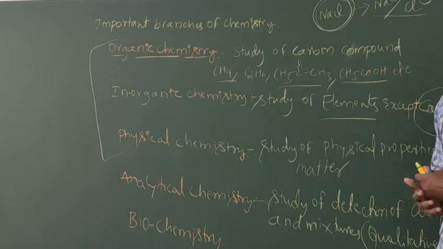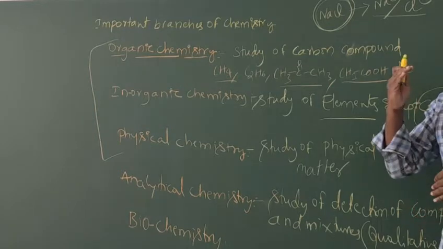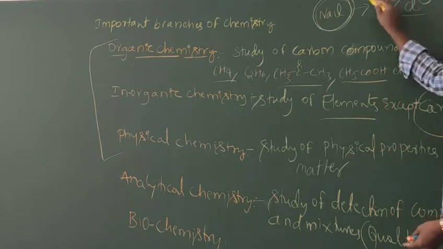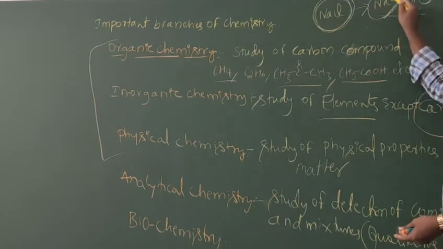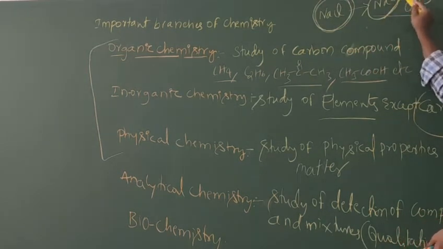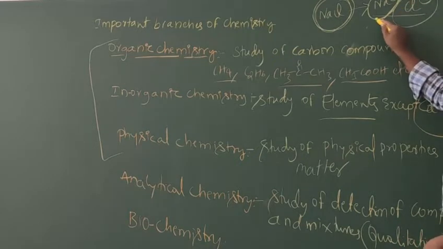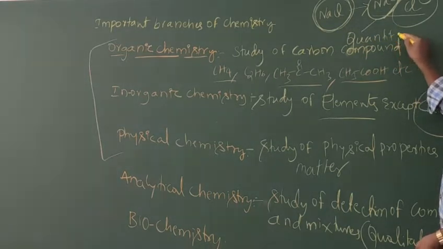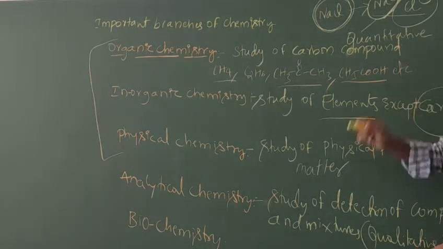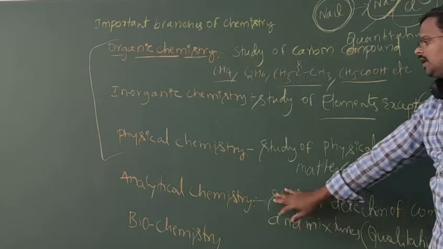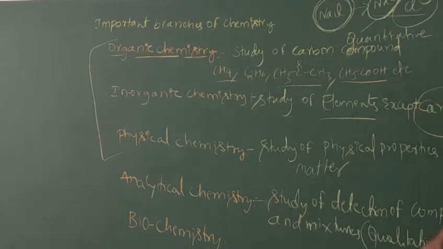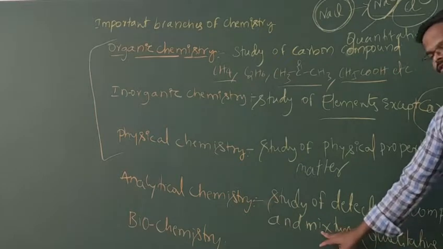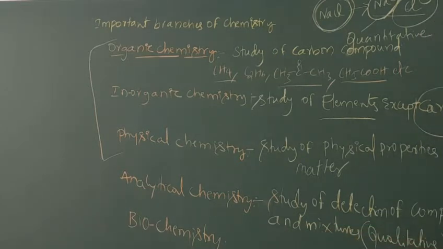Quantitative analysis means how much amount of each one is present. If you take this bulk, how much Na plus and how much Cl minus is there is given by quantitative analysis. So that is analytical chemistry: the study of detection of compounds and mixtures, which is qualitative analysis, and the proportions of constituents in a compound.